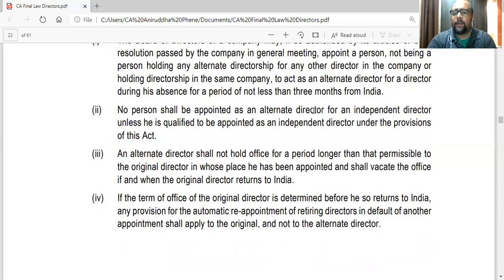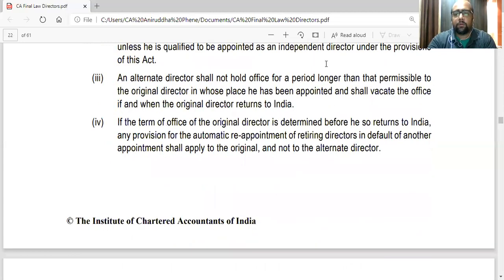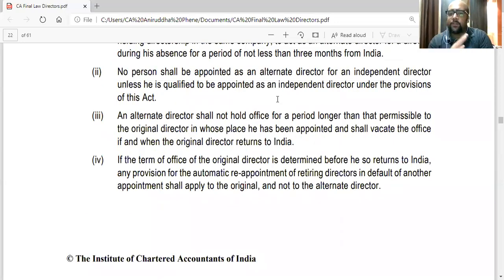No person shall be appointed as an alternate director for an independent director unless he is qualified to be appointed as an independent director under the provisions of this Act. So obviously, the alternate director also has to meet the criteria for independence, that is, section 149 subsection 6. The alternate director shall not hold office for a period longer than that permissible to the original director, in whose place he has been appointed, and shall vacate the office if and when the original director returns to India. So as soon as the original director returns to India, his office will be vacated.